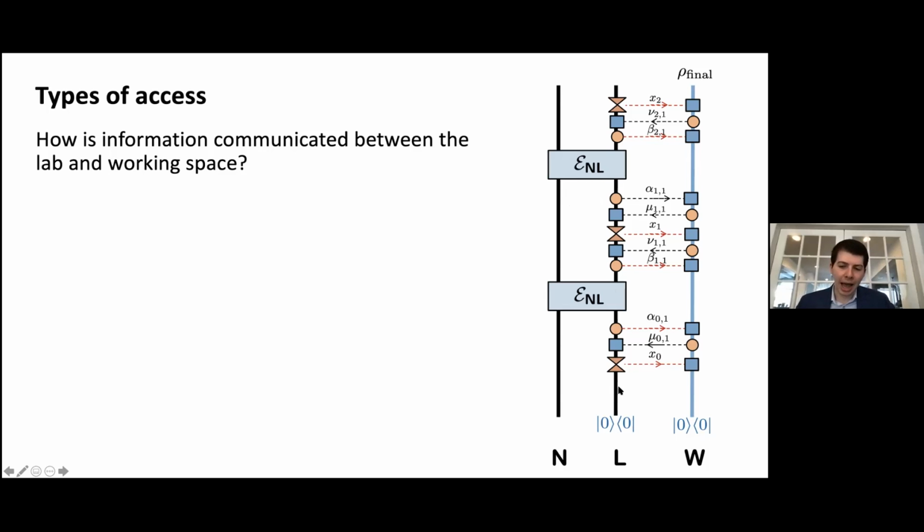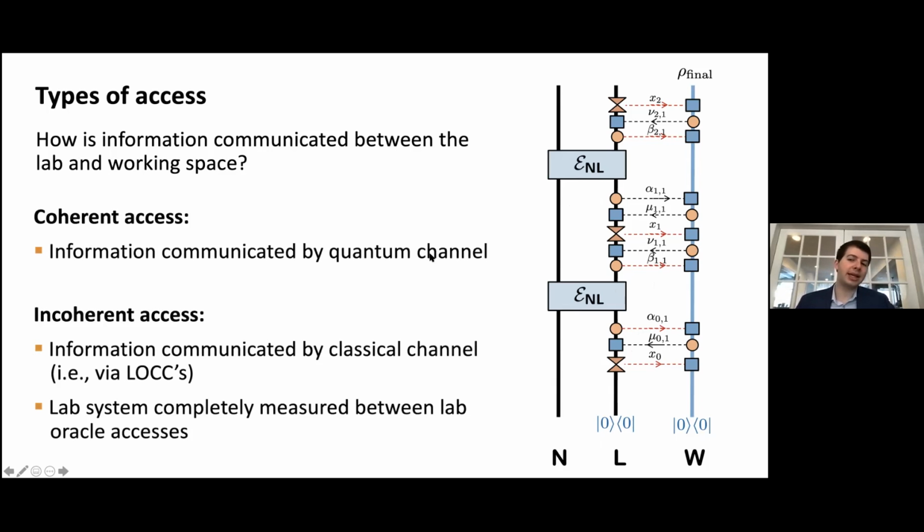But we can also ask, how does the lab system, which contains the degrees of freedom which directly interact with nature, directly interact with the working space? The answer to that question is that there is some communication protocol. There's some way in which information is communicated back and forth between the lab and working space systems. And we're going to consider two different ways in which information can be transmitted between the lab and the working space. One is a model that we call coherent access, in which information is communicated by a quantum channel. And another is incoherent access, in which information is communicated by a classical channel, namely via LOCCs.